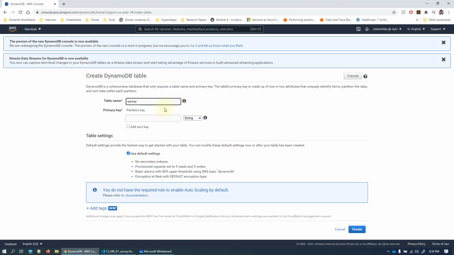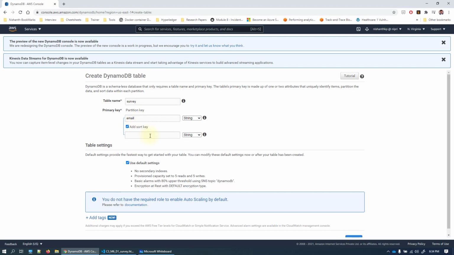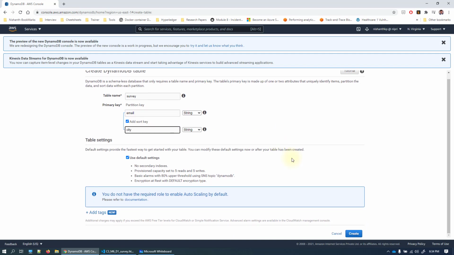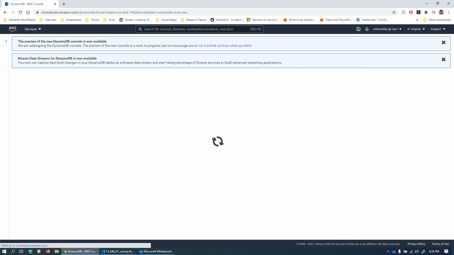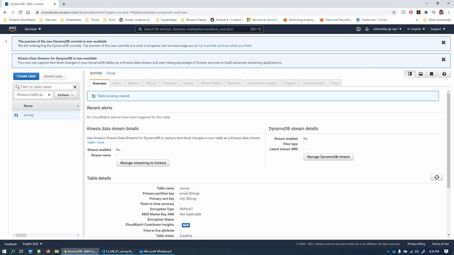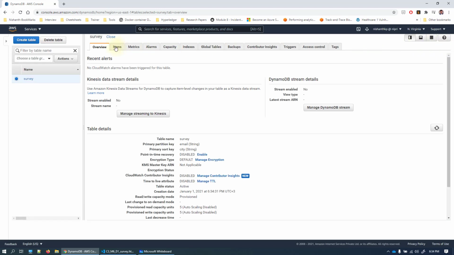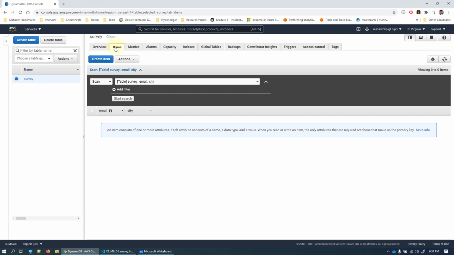and the primary key we are going to enter as email because we want that email to be very unique. Let's add a sort key as city, because the filtration is going to happen based on the city or the analysis. Let's create it. A default table gets created with the name survey with no items. Click on the items button and you can see that there is no data here.